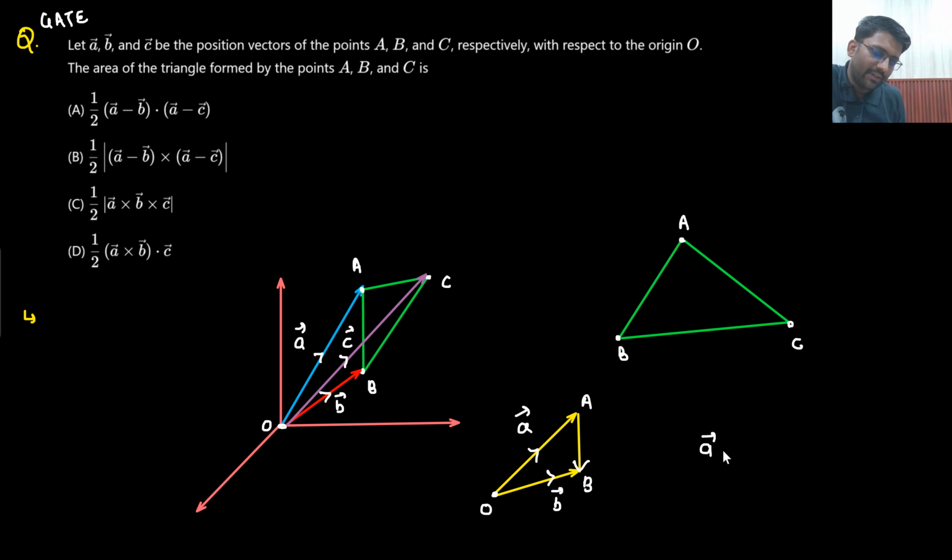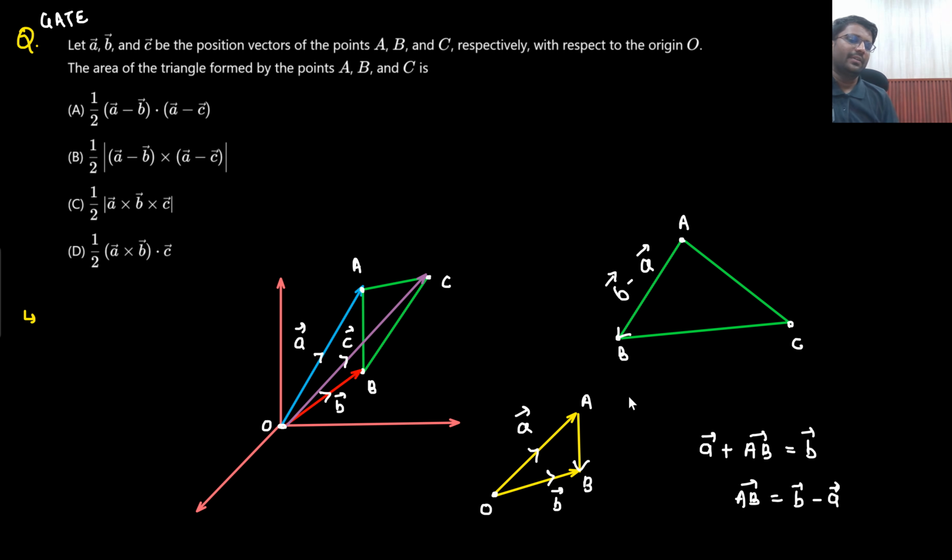I know that A vector plus AB vector will be equal to B vector. That means, sir, the AB vector would be given by B vector minus A vector. Do you agree to this point? This AB vector is given by B vector minus A vector. Did you understand or not? Just take out this triangle. What law have I applied here?